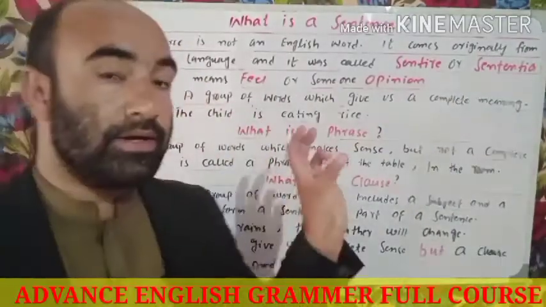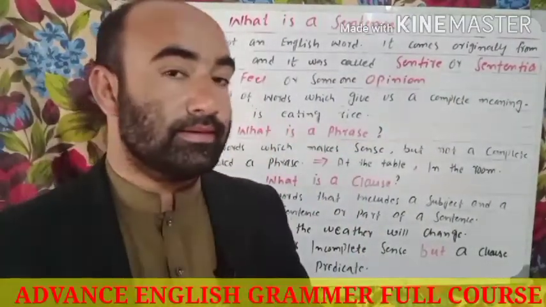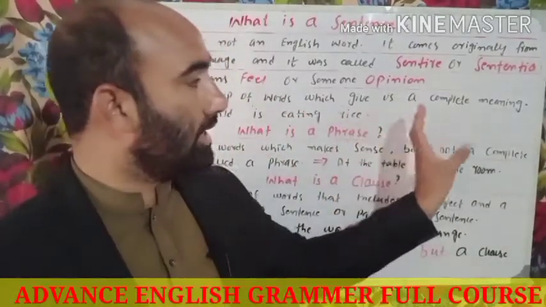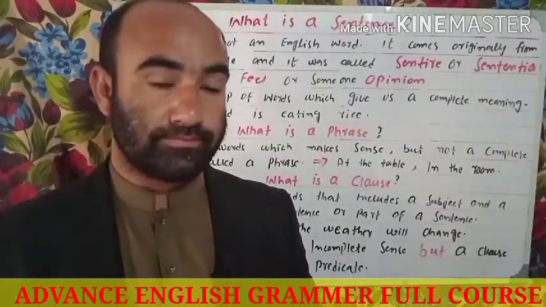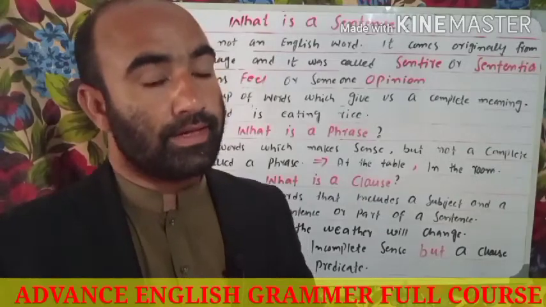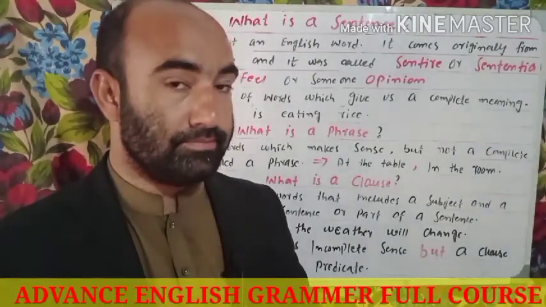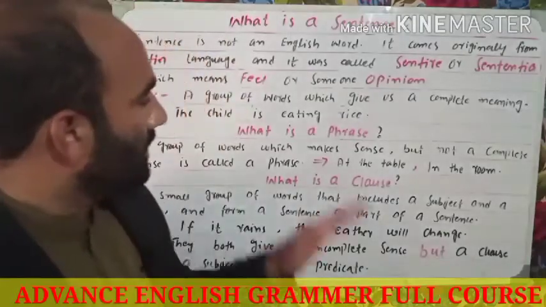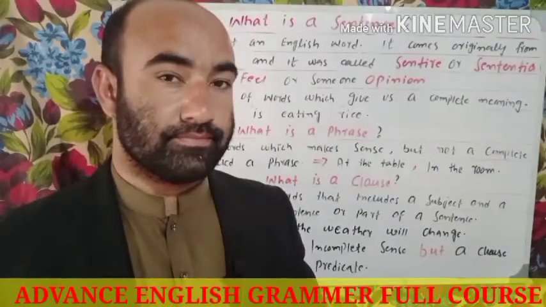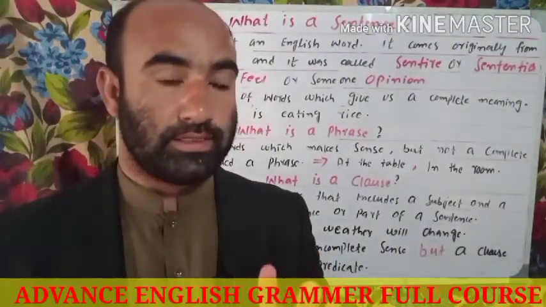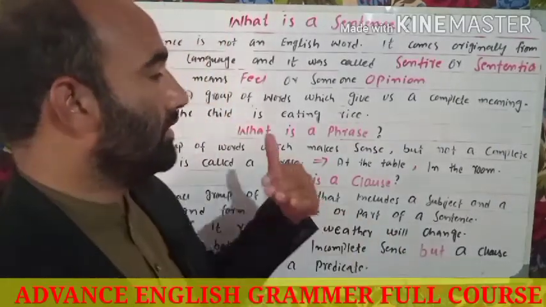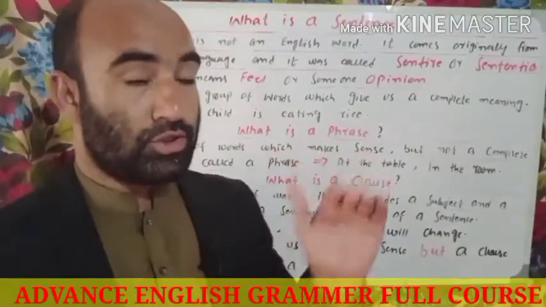Now let's talk about the definition of the sentence. A group of words which gives us a complete meaning is called a sentence. It gives us a complete meaning. For example, the child is eating rice. We got the point. We understood in a better way what someone is talking about.